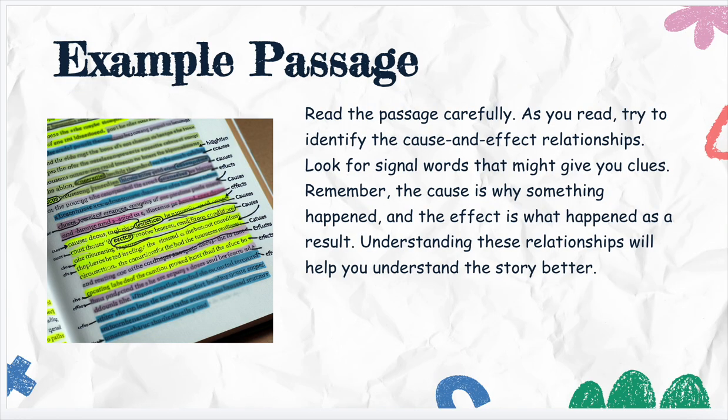Okay, we're going to take a look at a passage. As we read, we're going to try to identify the cause and effect relationships. Don't forget about the signal words. And remember, the cause happens first. It's why something happened. The effect is what happened as a result, and that happens after the cause.